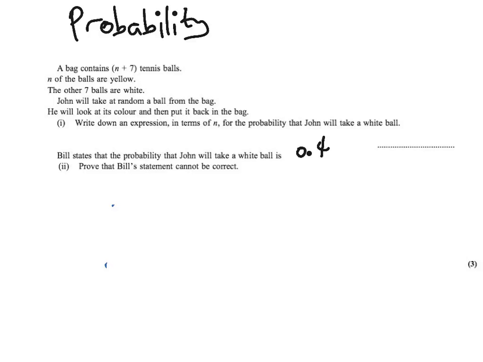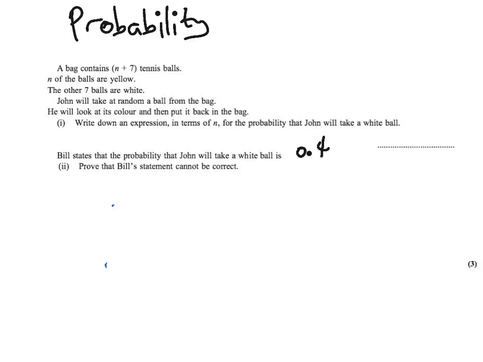Here we have a probability question that contains a little bit of algebra in it as well. So let's have a look at this then. The bag contains n plus 7 tennis balls. N of them are yellow and the other 7 are white. And John will take at random a ball from the bag. He will look at its colour and then put it back in the bag. Write down an expression in terms of n for the probability that John will take a white ball.